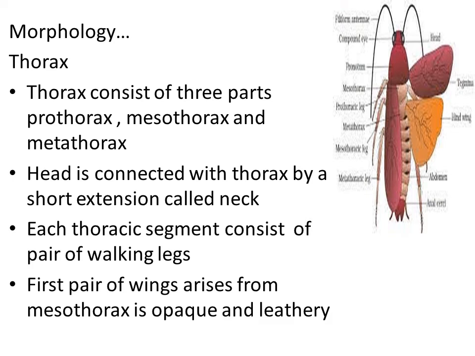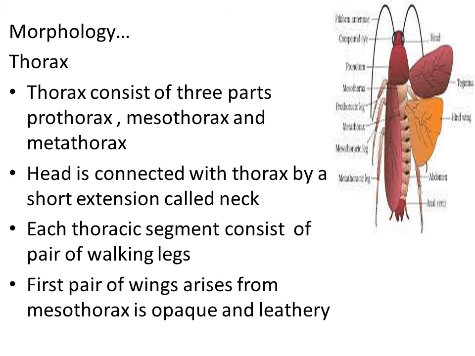The pair of wings which arises from the mesothorax region is called the forewings, right? So forewings are opaque in nature. That means they are dark in color and they are leathery.